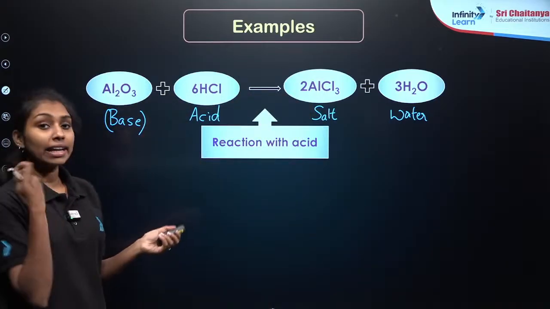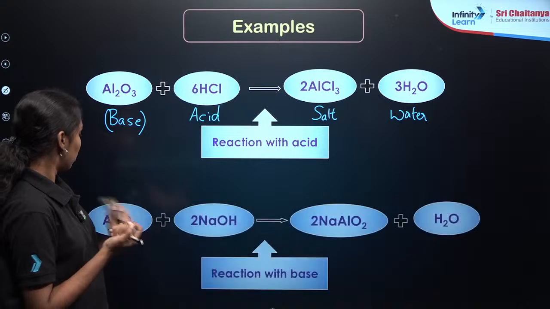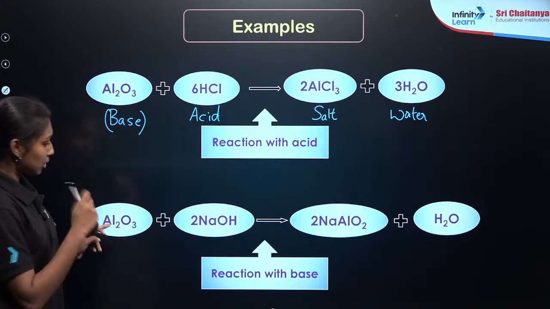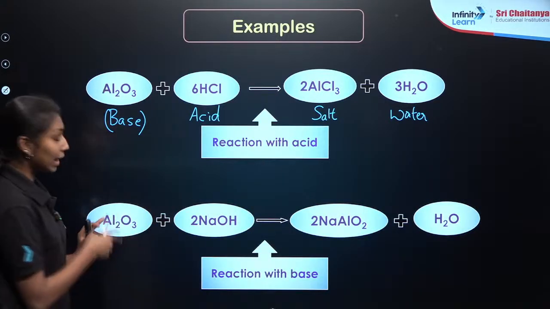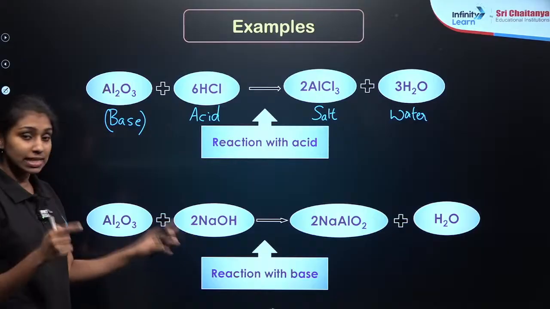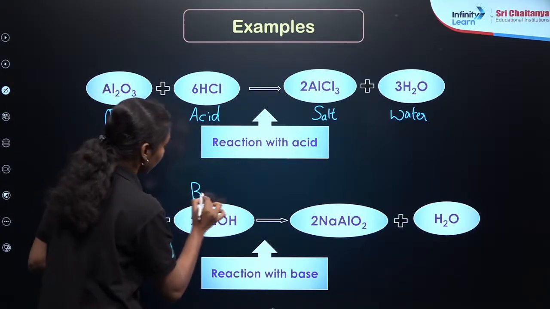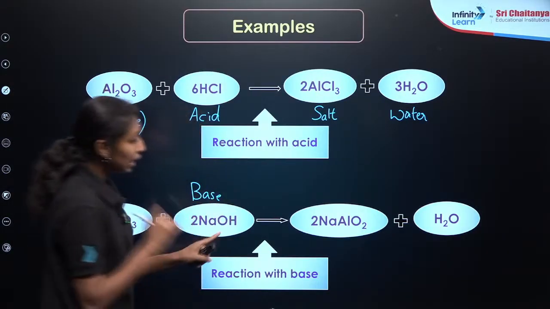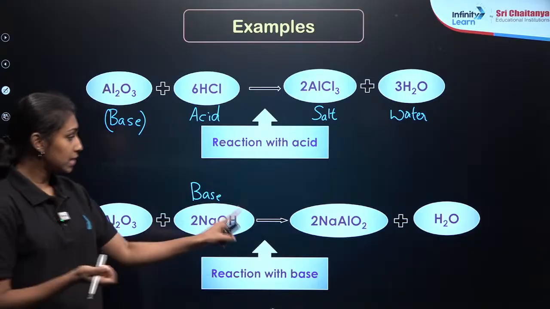Now let us see how they are reacting with the bases. Same oxide I am taking here, Al2O3, reacting with the base NaOH. This is the base, right? NaOH. It will form 2NaAlO2, that is sodium aluminate.